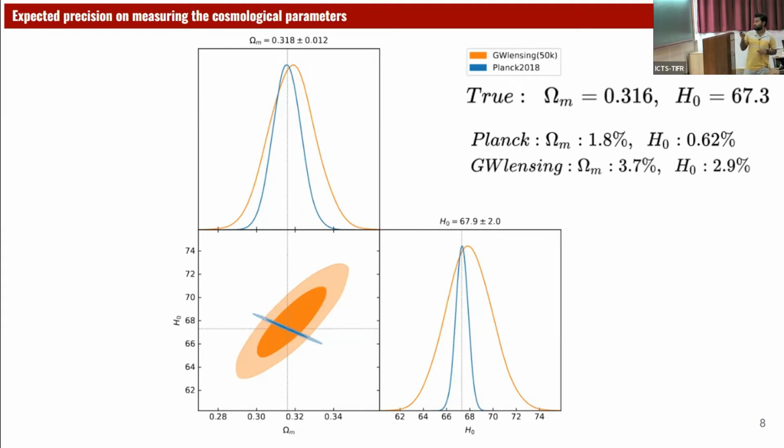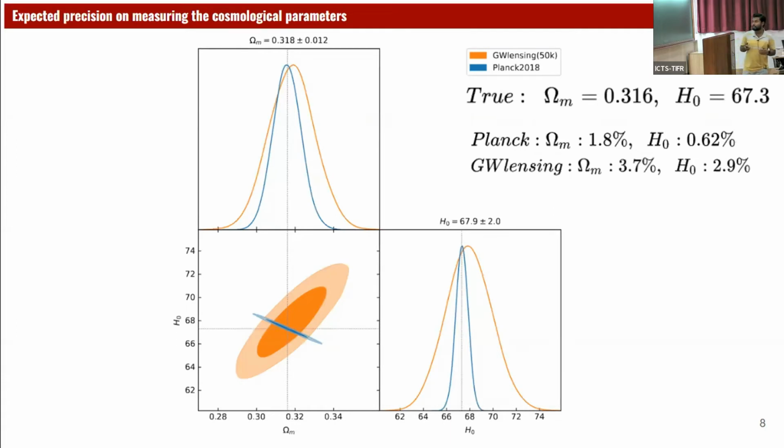The precision from GW lensing on omega m is 3.7% and on H naught is 2.9%. To compare it with the Planck measurements, I have plotted the Planck posterior on top of our result. The Planck precision is much better. But the noticeable thing is that the direction of the correlations of these parameters from the Planck measurement and the GW lensing measurements are not in the same direction.